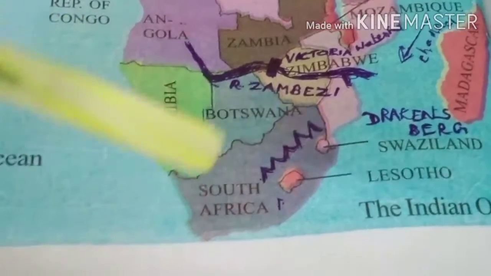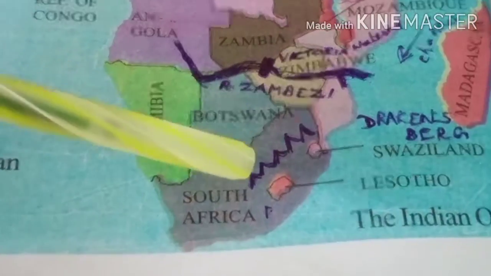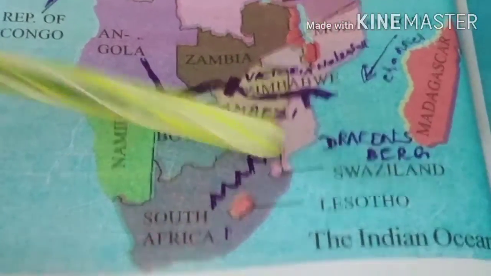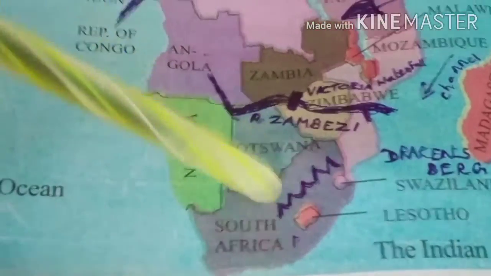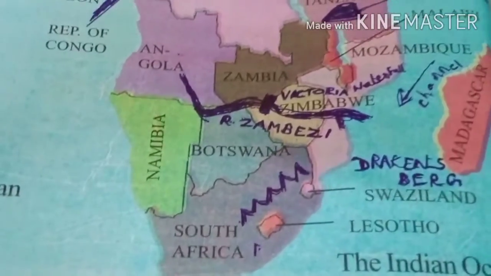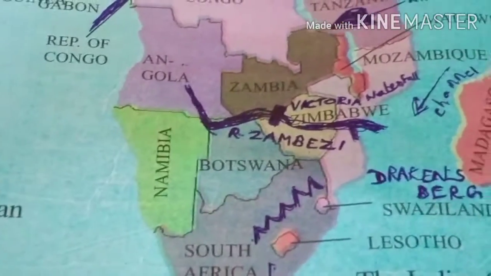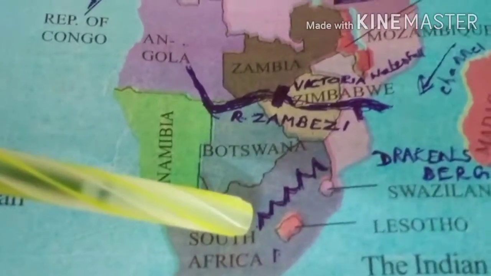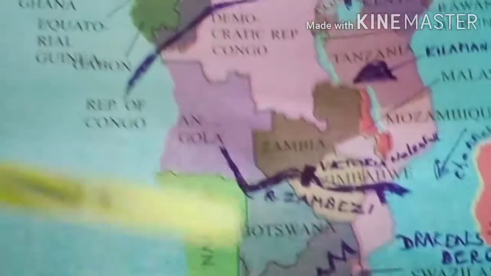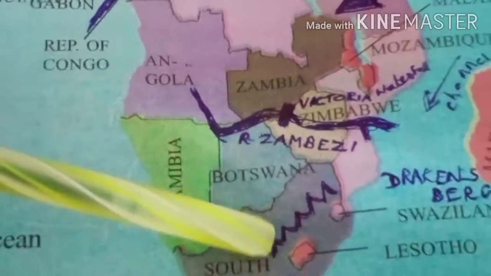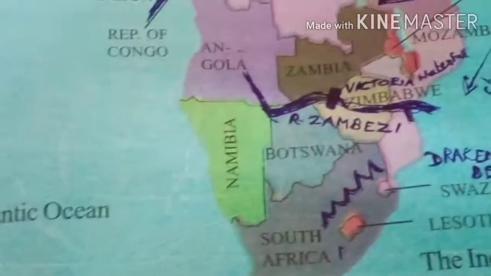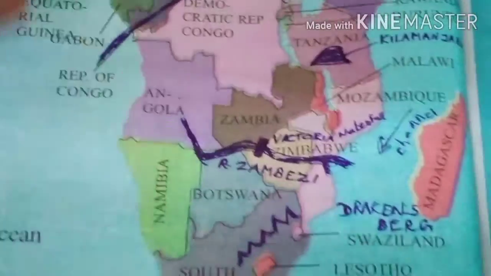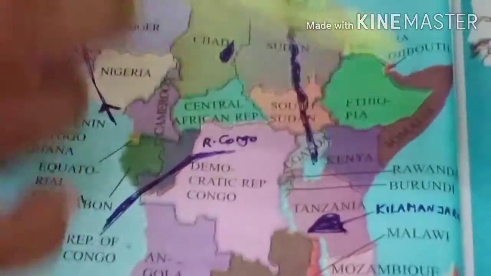Drakensberg mountain is found in South Africa. The type of Drakensberg mountain is block mountain. Do you know how block mountains are formed? When the land goes down, it is formed as a rift valley, and then formed as a block mountain. Children, so far we discussed the important mountains in the Africa continent.